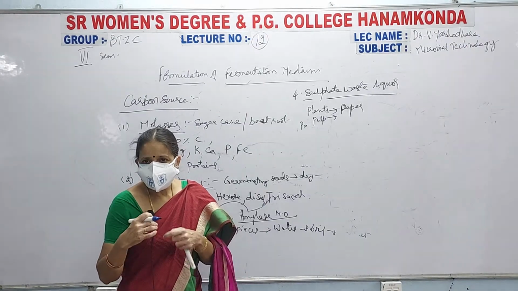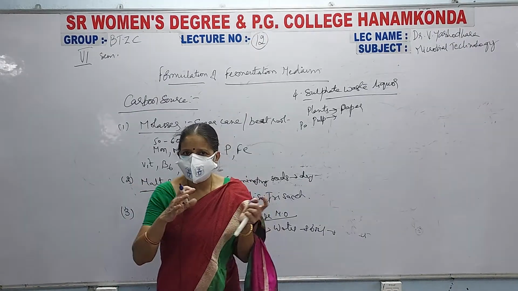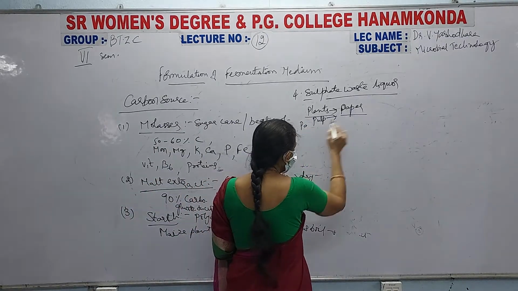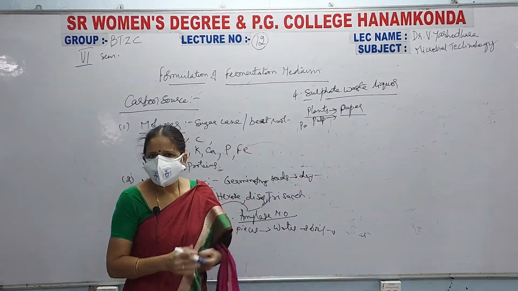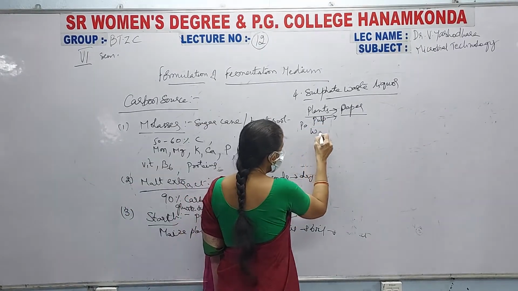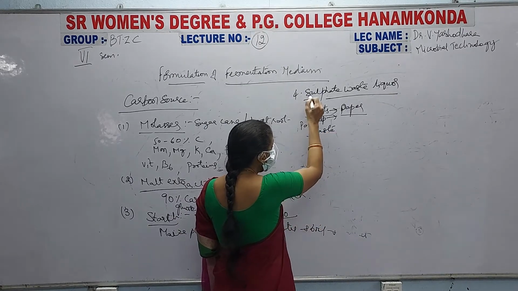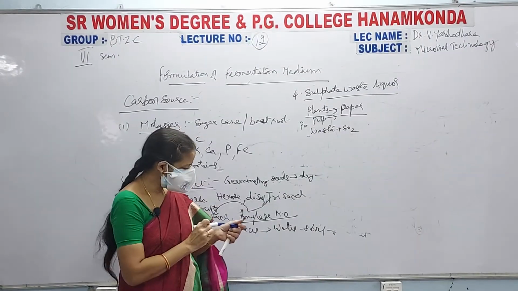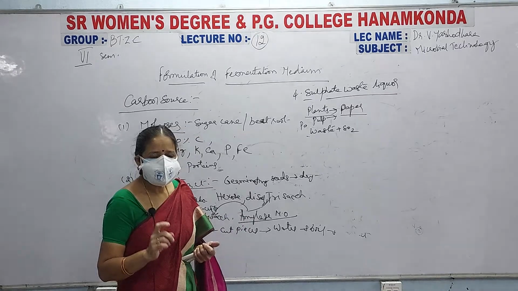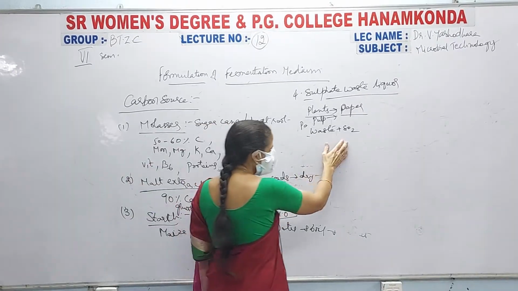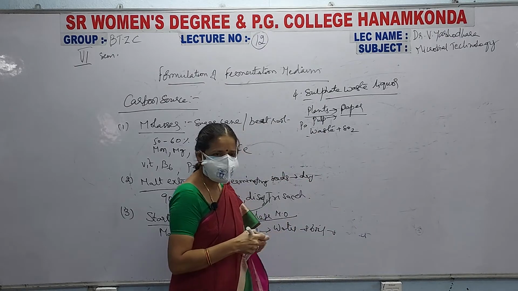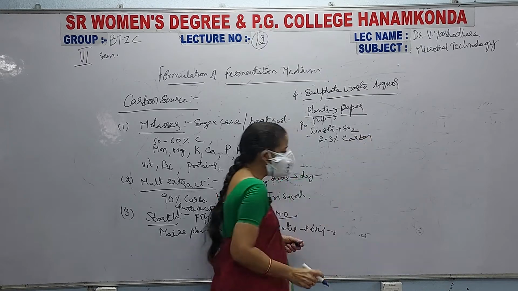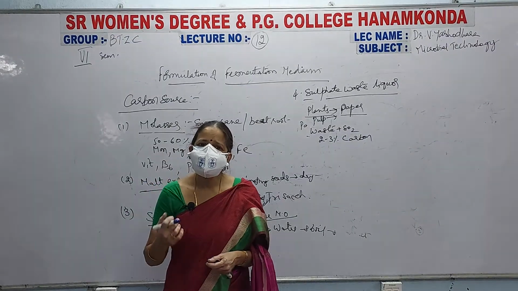The pulp that is left over, like the sugarcane that remains after the juice is extracted, the sugarcane that falls down near the juice cart. In the same way, when we take a plant and make paper, the plant pulp is left over. This is known as waste, and this waste consists of sulfate waste because it consists of sulfur dioxide. The pulp that is used after synthesis of paper, that waste pulp consists of sulfur dioxide, and this is used as a carbon source because it consists of 2 to 3% carbon or carbohydrate.